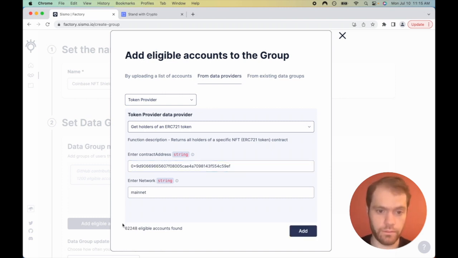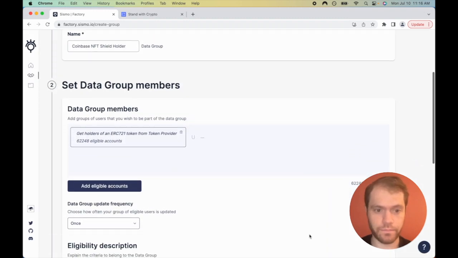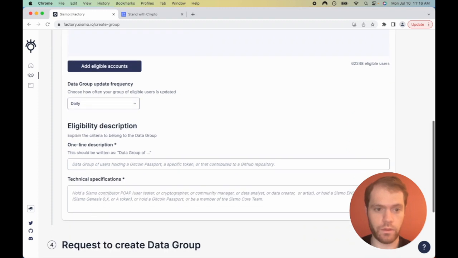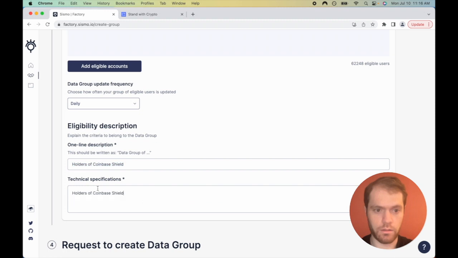And there we go. There's this many eligible accounts. Let's add them. Let's have it update daily. And now let's make some descriptions. These don't really matter, but let's say holders of Coinbase Shield, and the same here. Doesn't matter.